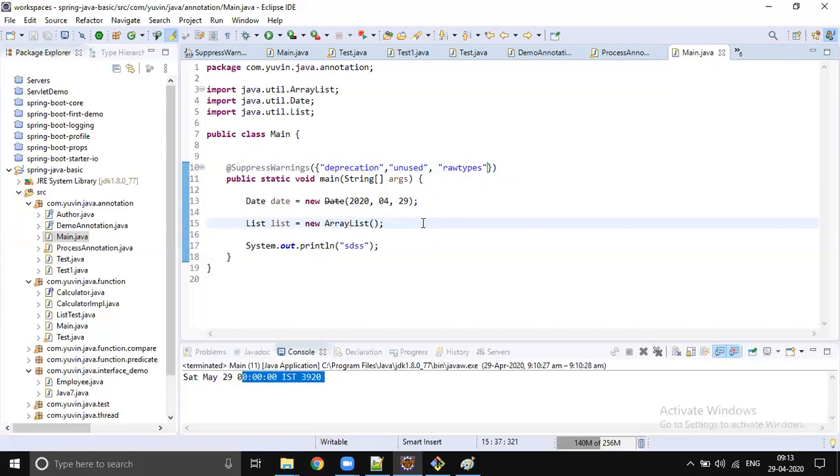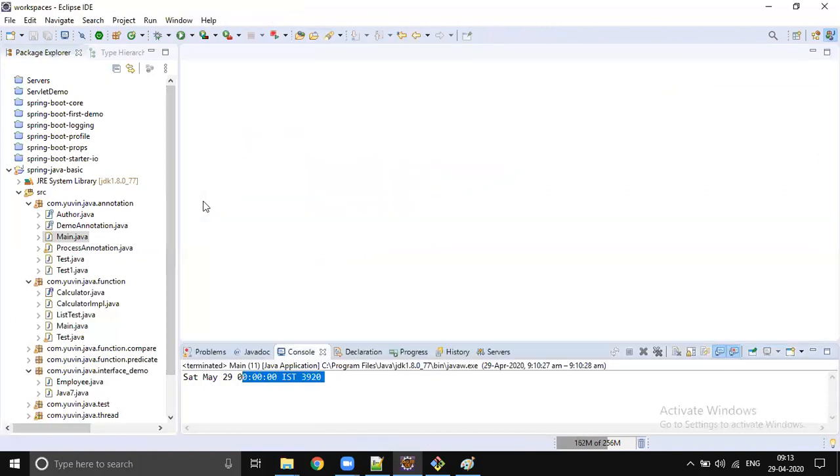So suppress warnings is used only to suppress the warnings. It cannot help with compiler errors. Okay, so these are the predefined annotations. We already know what a functional interface is and why we use it. So this is what is used with the predefined annotations in Java. Once we jump into Spring, you will see annotations rainfall. For every concept we have an annotation. In Java we have four or five, but once we jump into Spring, it's full of annotations. So with this, we are done with the predefined annotations in Java.